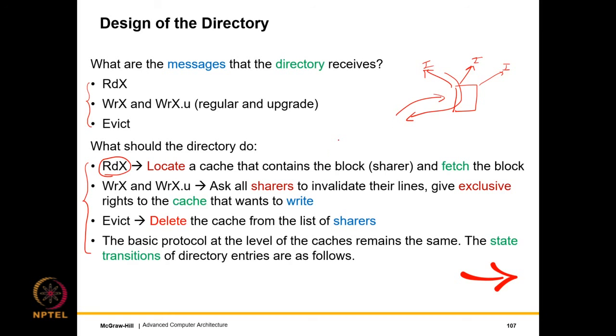Evict, well, we can have different versions of the directory protocol. In one case we do not inform the directory, in one case we do. So let's assume that we inform the directory. Once a block is evicted, we delete it from the list of sharers. And the basic protocol, as I said, at the caches remains the same. The state transitions or directory entries are as follows.